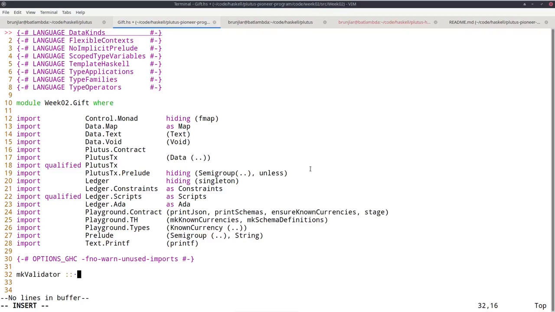And as I just said, at this low level, all three types, datum, redeemer, and context, are represented by the Data type that we just looked at. So this will be a function that takes three arguments, all of type Data. And it so happens that the first one is the datum, the second one is the redeemer, and the third one is the context.